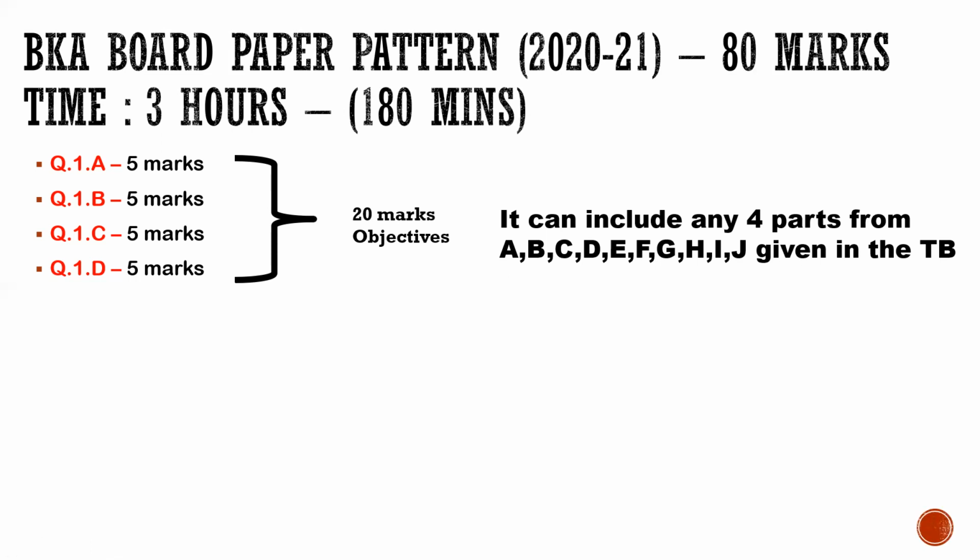The very first question is divided into 4 subsections A, B, C and D, consisting of 5 marks each. तो ये जो 4 सबसेक्शंस है ये कुछ भी हो सकते हैं आपके ABCDEFGHIJ वाले सेक्शन से which is given in your textbook. So you have to be prepared and thoroughly read and understand each and every chapter and उसके objectives. Concept clearance is very, very essential over here.